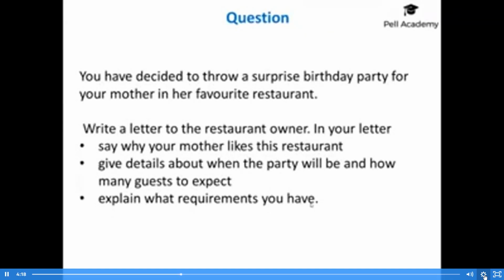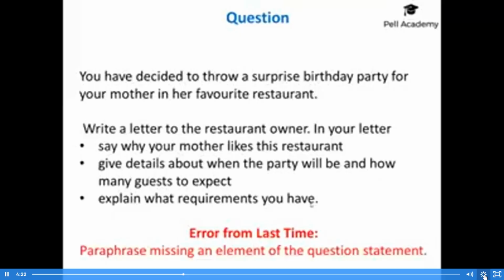Right, so we're just going to look then at the three main errors from the last lesson we did for letter. So one of the main things was that the paraphrase was missing an element of the question statement. So here we have the question statement, you have decided to throw a surprise birthday party for your mother in her favourite restaurant. So you need to paraphrase this, but I'm going to paraphrase it and you're going to tell me what element did I leave out.